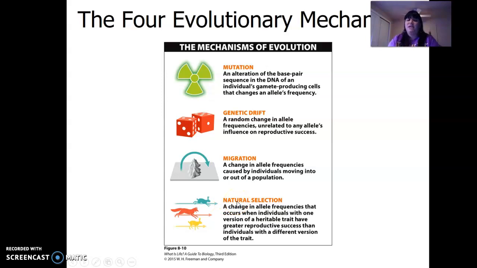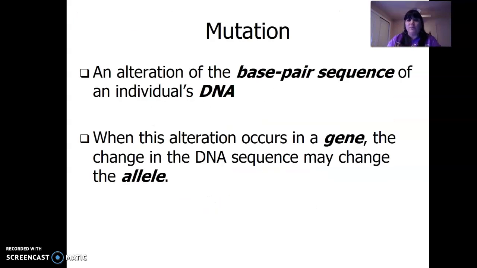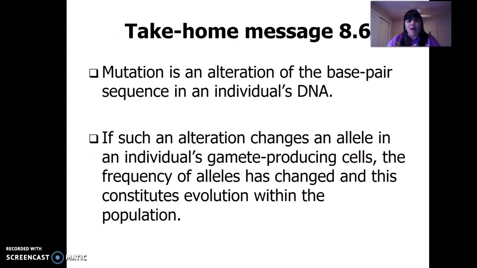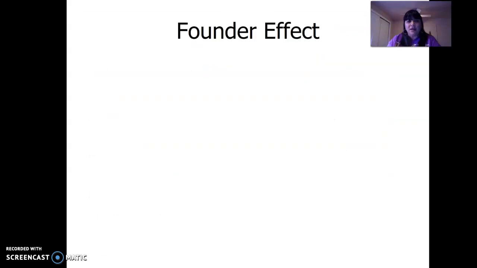And this was the biggie that Darwin talked about. So natural selection, how the environment has an effect on the population and how the population changes over time because of environmental pressures. Okay, so I'm going to go ahead and go back to that slide.